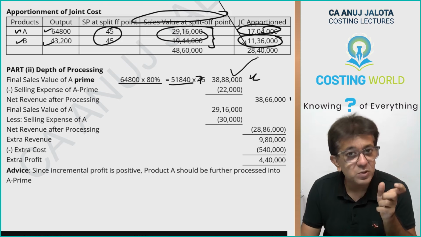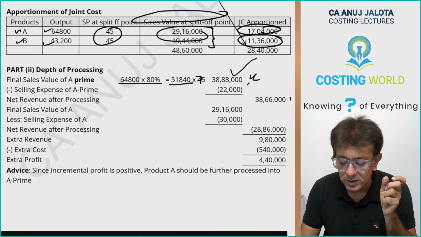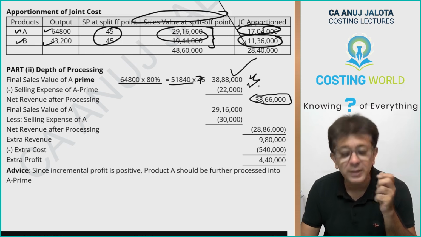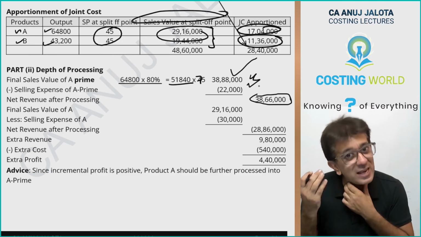₹38,88,000 is what you're going to be getting if you sell A prime, but then this will be your selling expenses. That is 22,000. This is the figure that you will be getting in hand. But if you sell A just like that